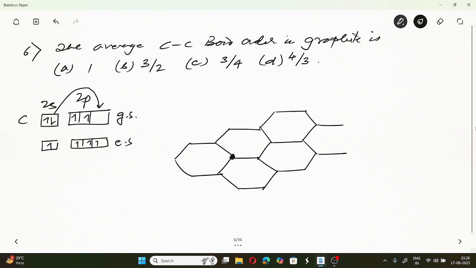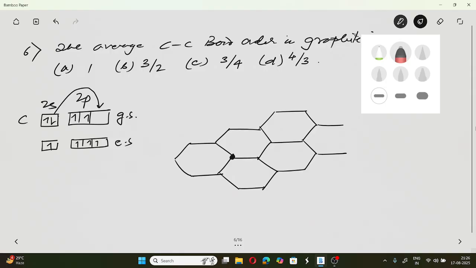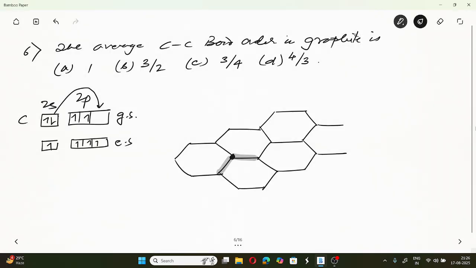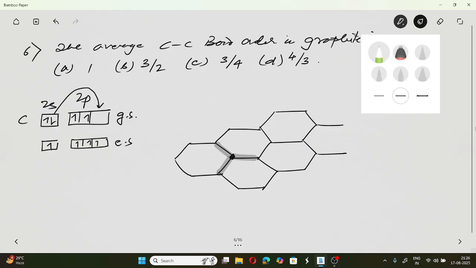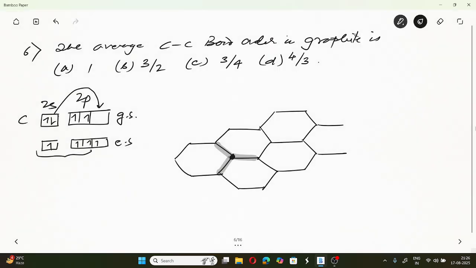So one should expect that the state of hybridization should be sp2. These sp2 hybrid orbitals will be involved in the formation of sigma bonds with each carbon, and there will be a p-pi orbital which will contain an unpaired electron, isn't it?